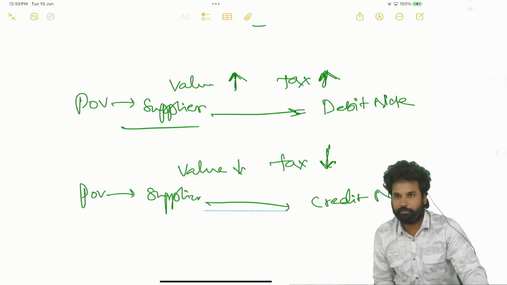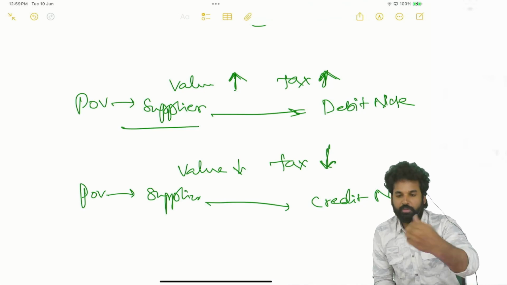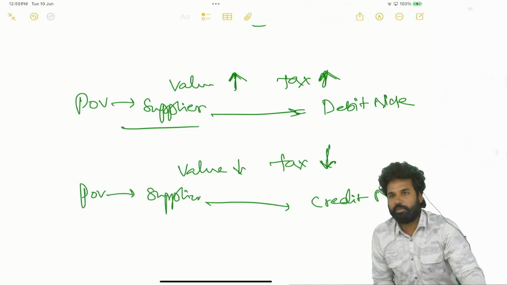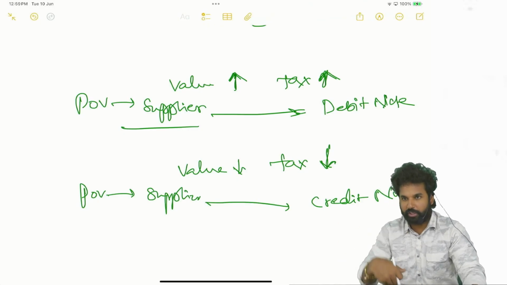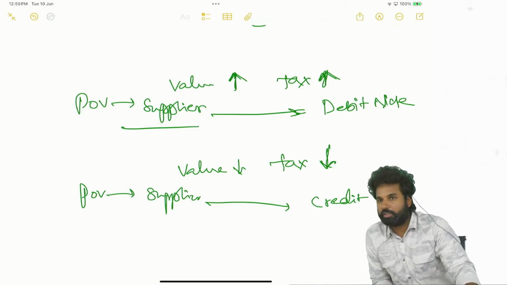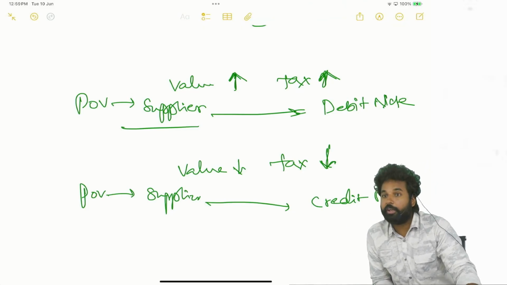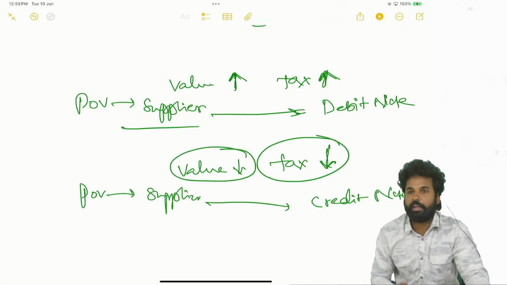If goods already sold to a customer are returned, the value has to be reduced and the tax has to be decreased. In such cases, a credit note has to be issued.